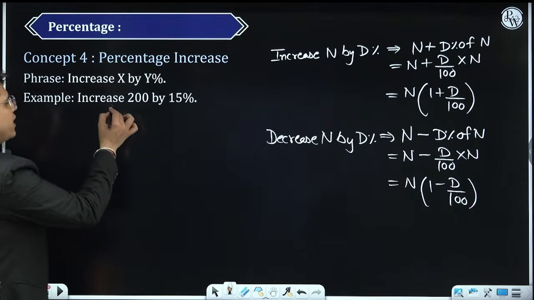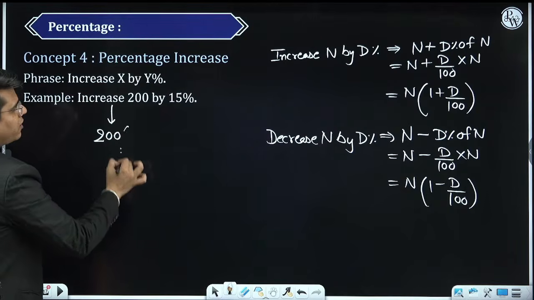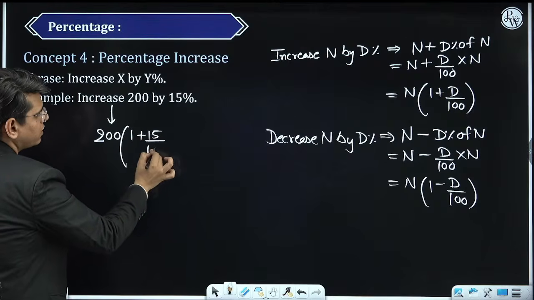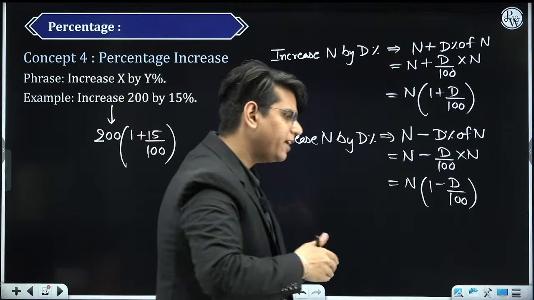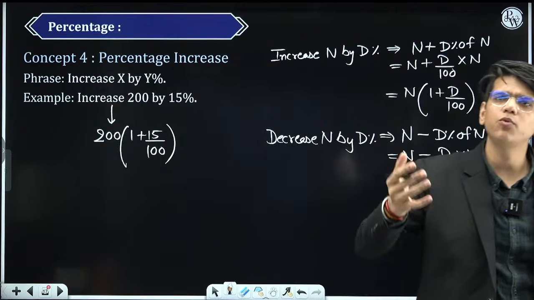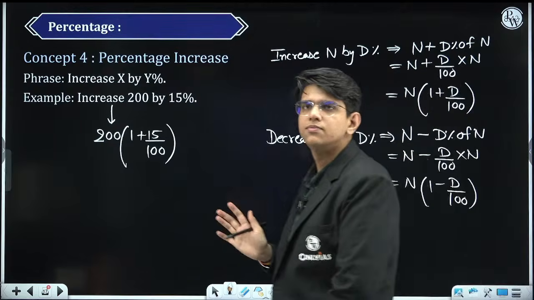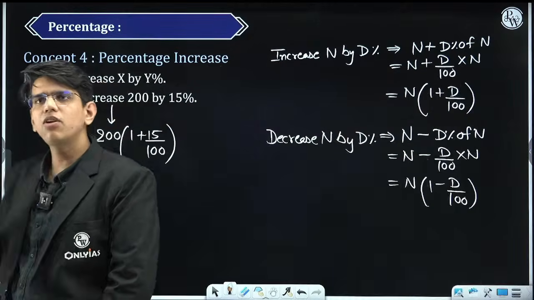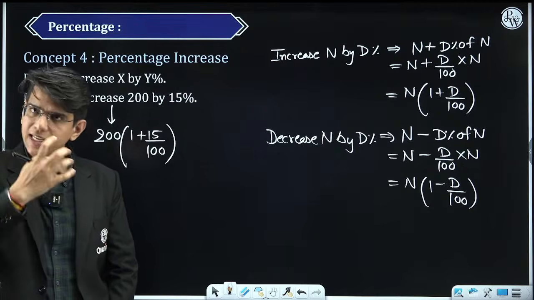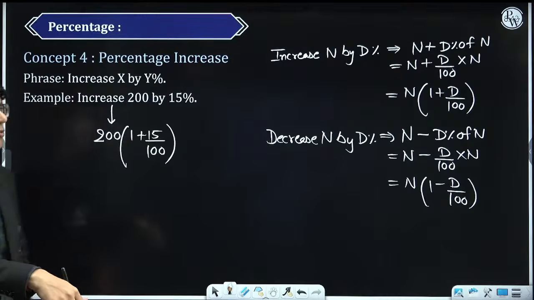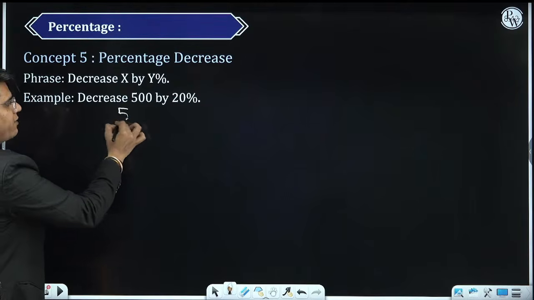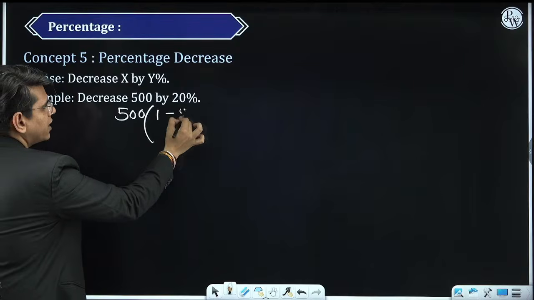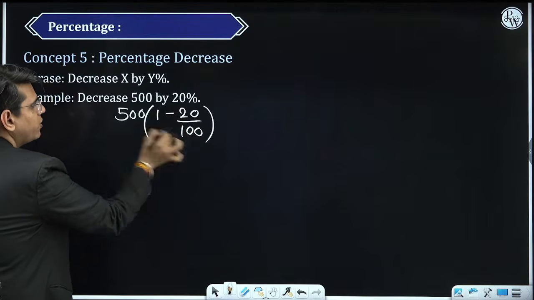So they are asking you to increase 200 by 15%. Just do this. After this, it is calculation. But every time you want to increase or decrease something, it has to be done like this. It has to be uniform. This is how we solve it. Everyone does these questions like this. We will do some more, one or two more, then we'll end this session. Percentage decrease: you want to decrease 500 by 20%. You just have to do this. This will give you the answer.